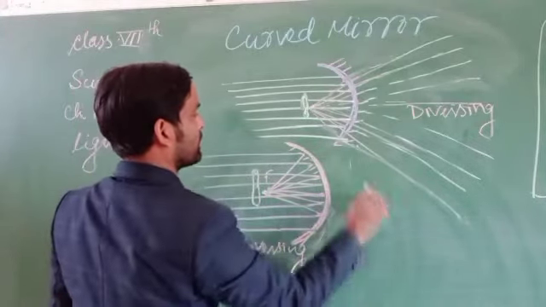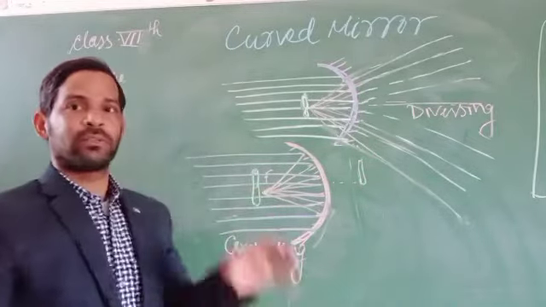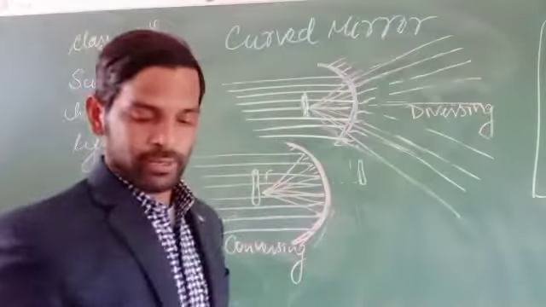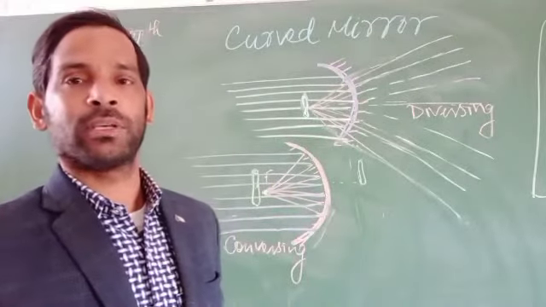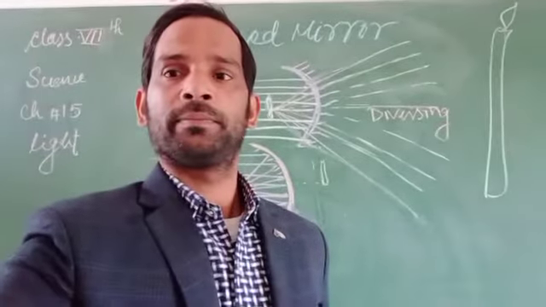Why? Because if it is smaller, the light converges at a smaller point. This is all about this topic. We will discuss it later.